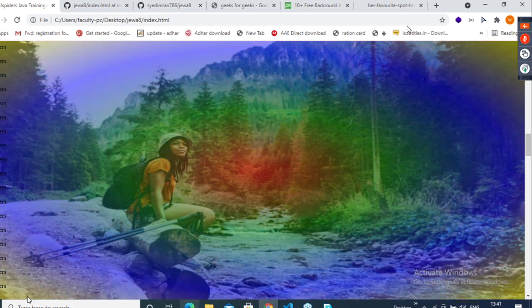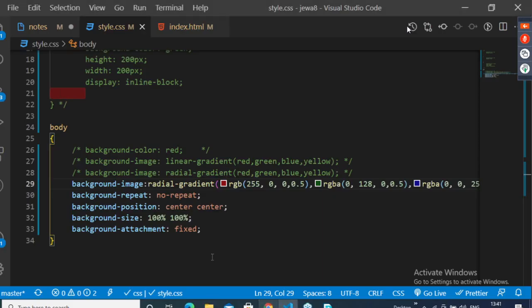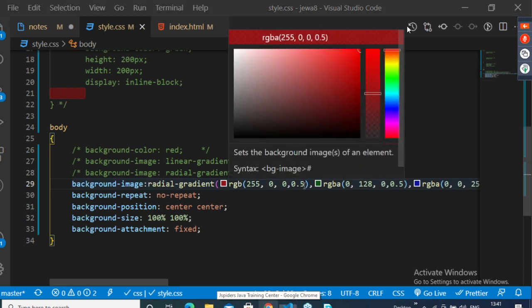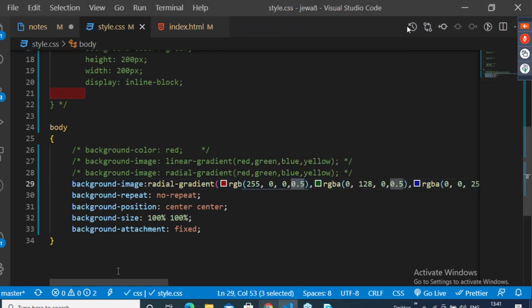So like this, if you see any shades on background images, they add the shades with the help of radial gradient or linear gradient, but they are using the alpha value. Remember, they're using the alpha value. So I hope you guys are clear with this.